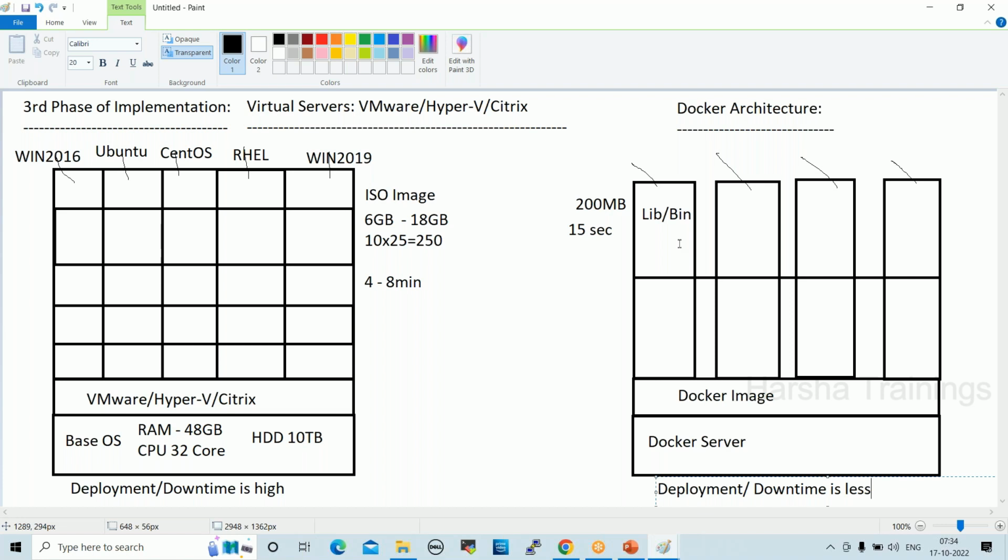For example, normal shell scripts. When we talk about shell scripts, we can run them only on Linux, right? Also, before Docker, we used to use some containers, but those containers were not popular. Before Docker, we used containers like LXC. LXC means Linux containers.